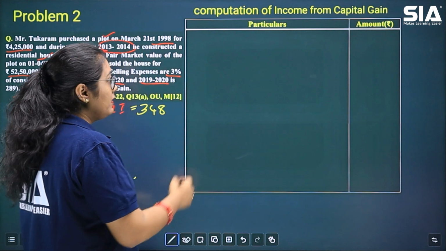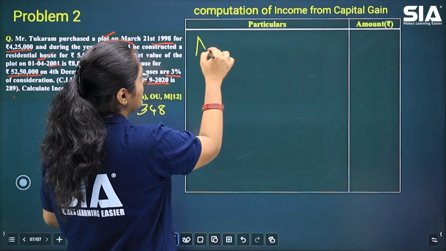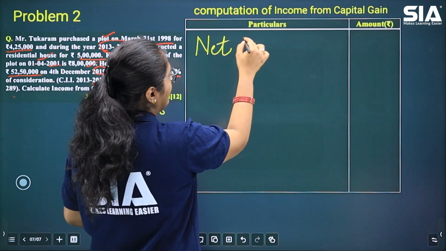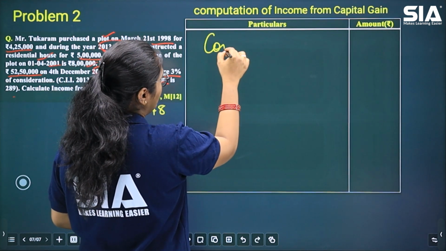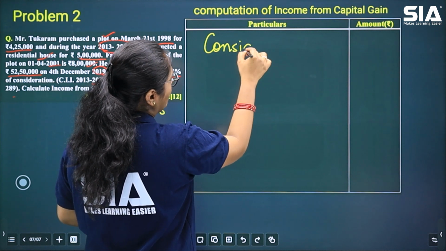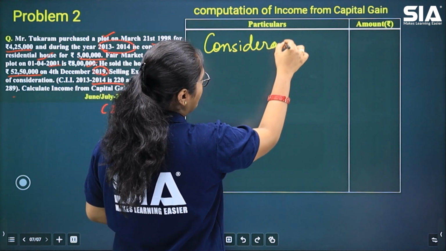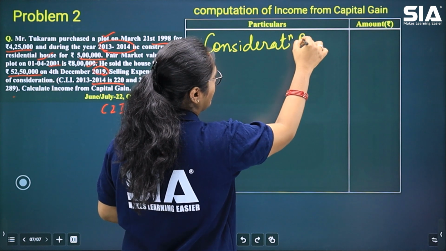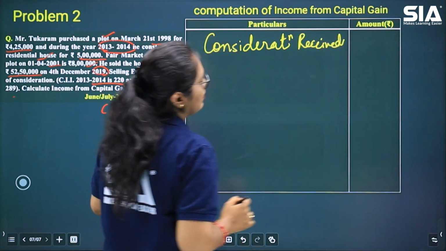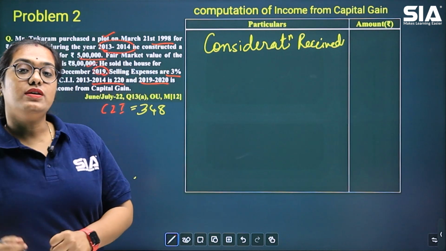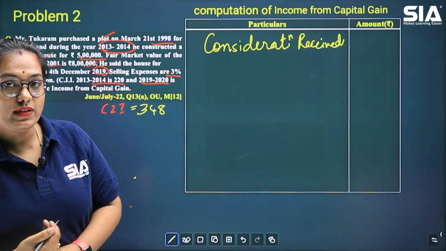As I told you, the first thing that you always have to start with is the net consideration amount. So for the net consideration, what do we require? We require the consideration received. For us to calculate the net consideration, what do we need?